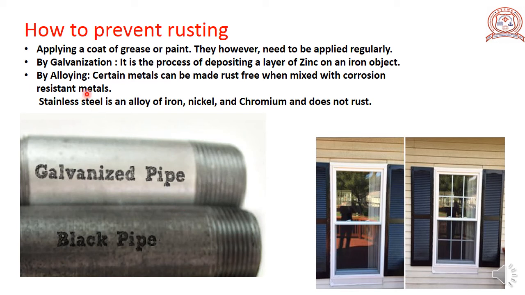Next is alloying. What is alloying? Certain metals can be made rust free. How? These metals are mixed with corrosion resistant metals. An example is stainless steel. It is an alloy of iron, mixed with nickel and chromium.